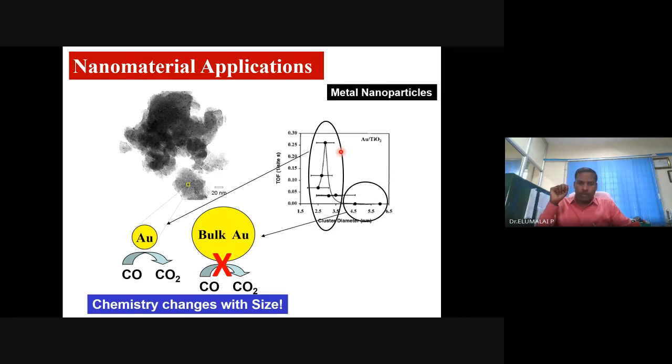Gold is inert in the bulk. It cannot catalyze carbon monoxide into carbon dioxide, or nitrogen monoxide into nitrogen dioxide or nitrogen. But when you make gold nanomaterials, it even decomposes carbon monoxide into carbon dioxide with a very high turnover number, with very high efficiency. Bulk gold is inert, but nano gold is highly catalytic. A new terminology, as I used to tell, nano catalyst has evolved.